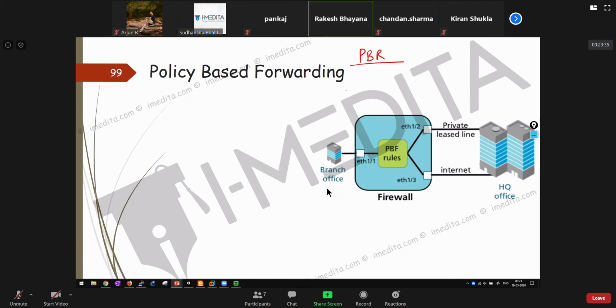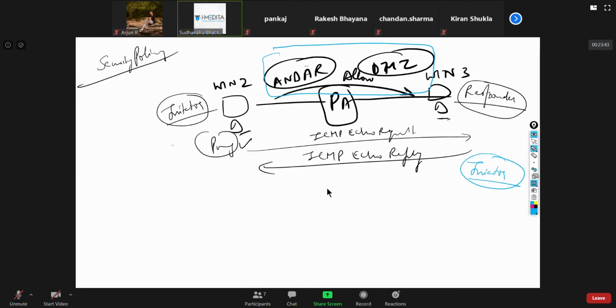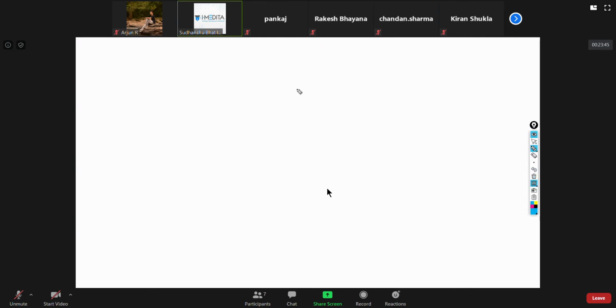Yes, in Cisco, it is PBR. I remember. So if you have not heard, no problem. I'll just quickly refresh the concept. And actually, the concept is the same. It's just that policy-based routing has been renamed to policy-based forwarding because of some maybe copyright reasons.